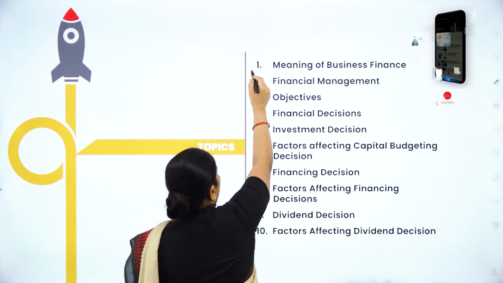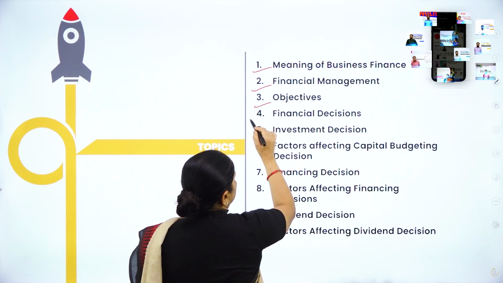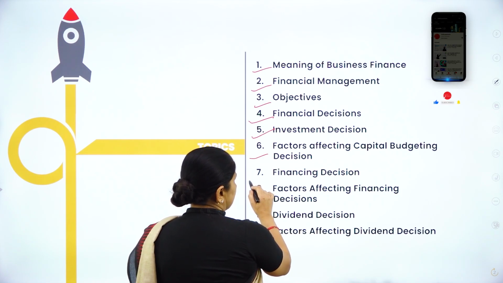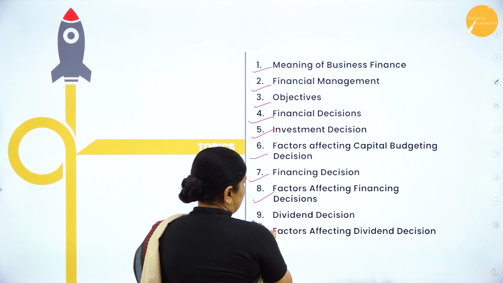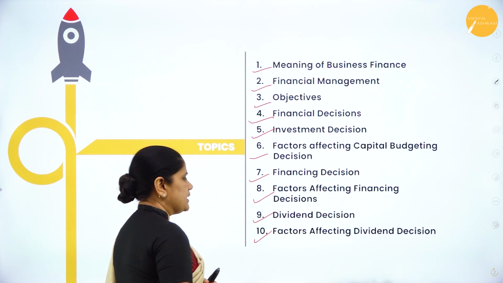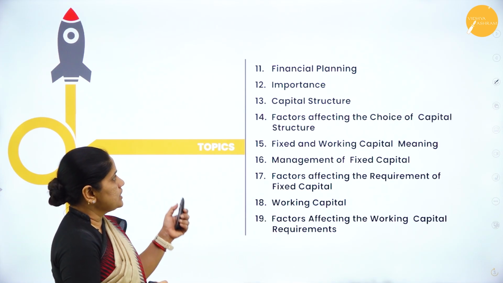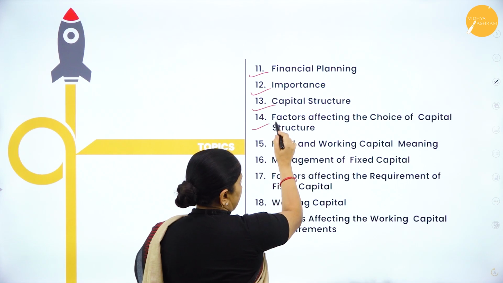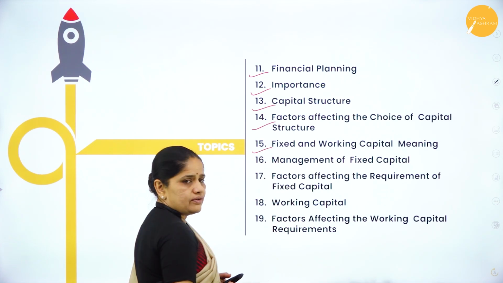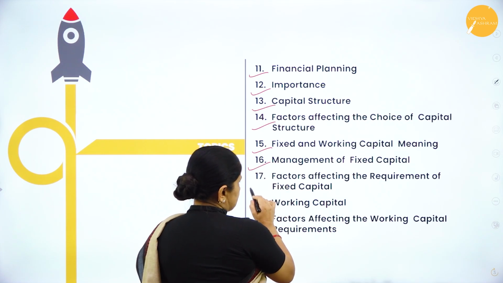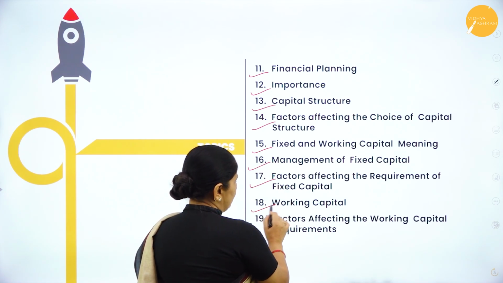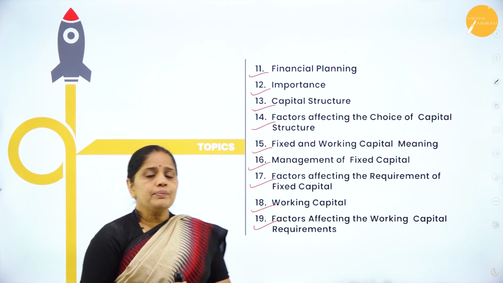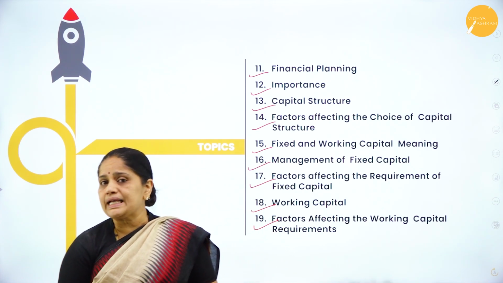That is meaning of business finance, financial management, objectives, financing decisions, investment decisions, factors affecting capital budgeting, factors affecting financing decision, dividend decision, factors affecting dividend decision, and also what is financial planning, importance, capital structure, factors affecting capital structure, fixed and working capital, management of fixed capital, factors affecting fixed capital, working capital, factors affecting working capital.